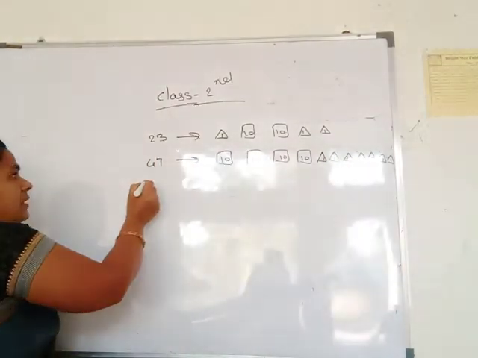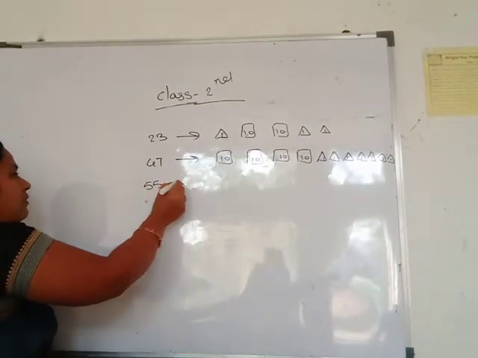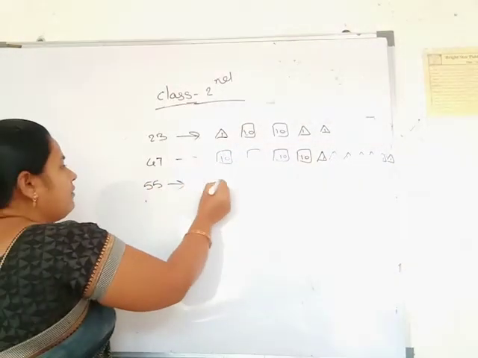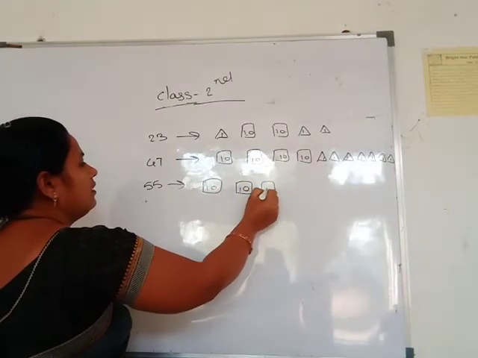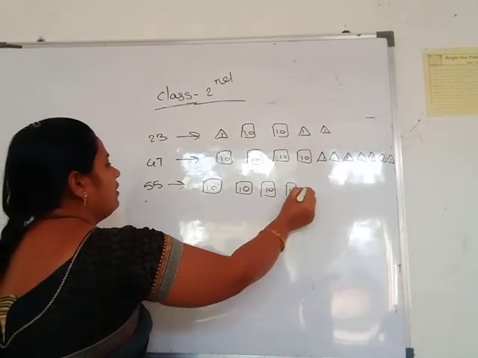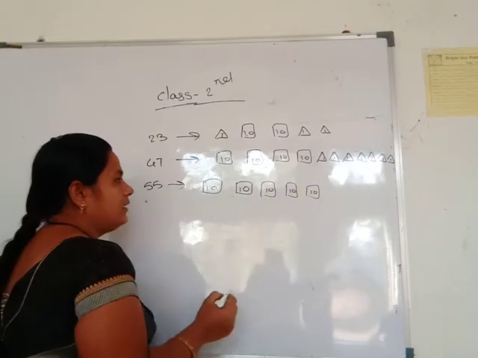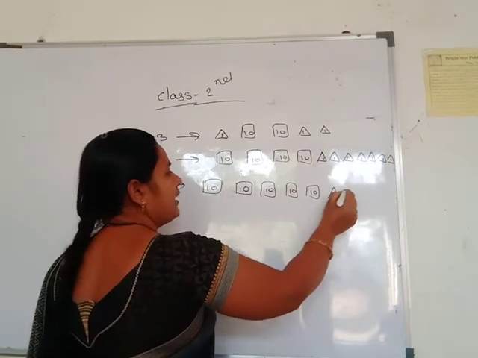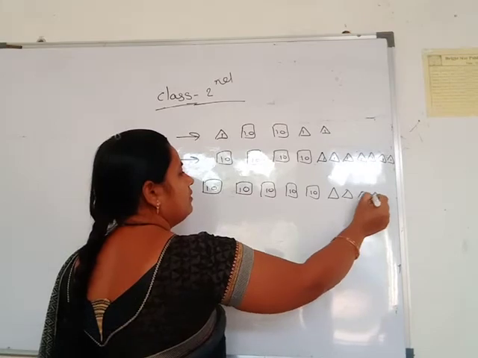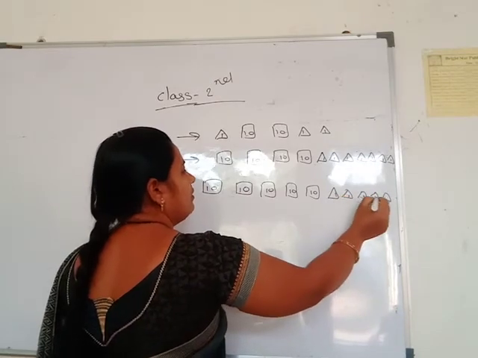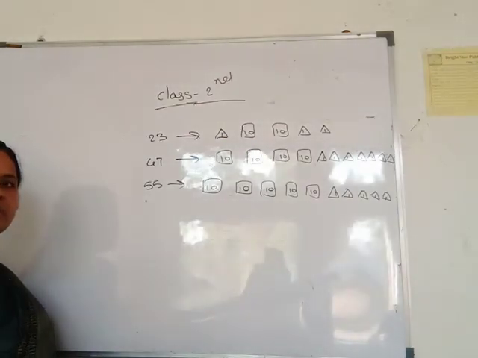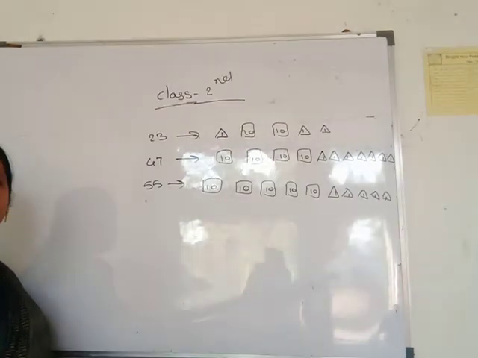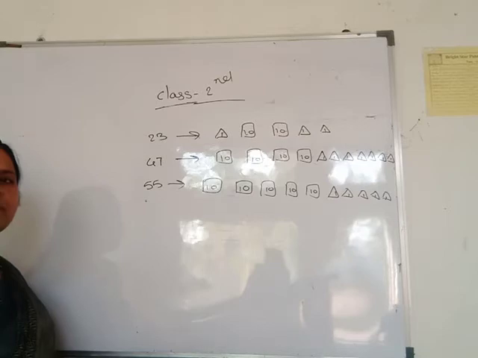Then the next number, 55. Then you write in this box 10, and in the triangle form of these numbers write 5. Then 10 five times means 50, and again 5 in this triangle form. 50 plus 5 is equal to 55.